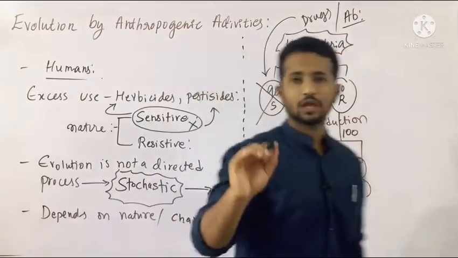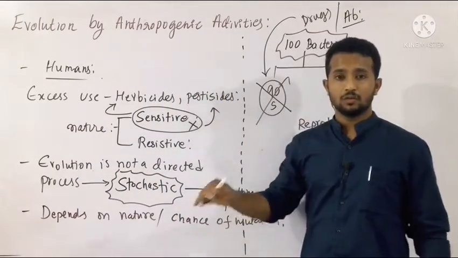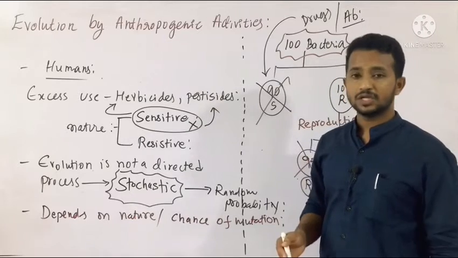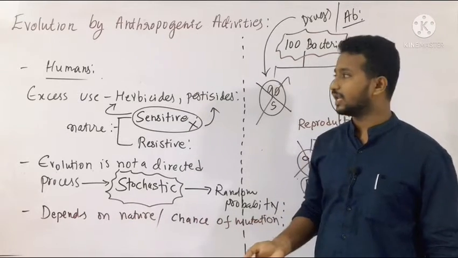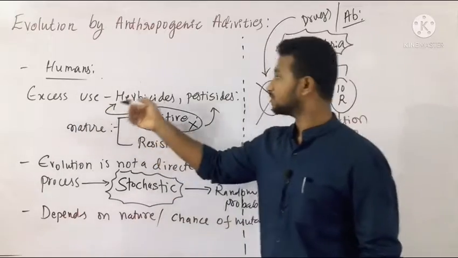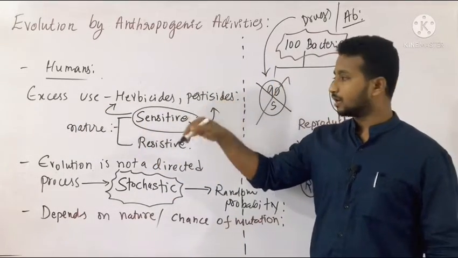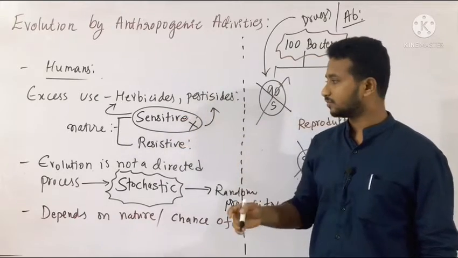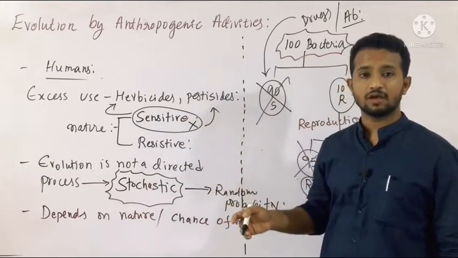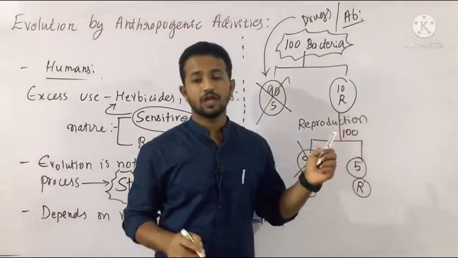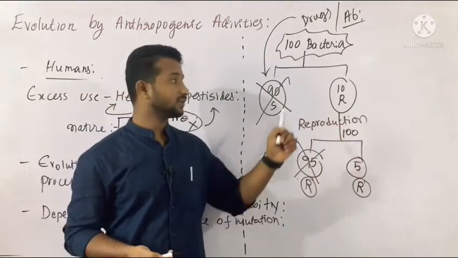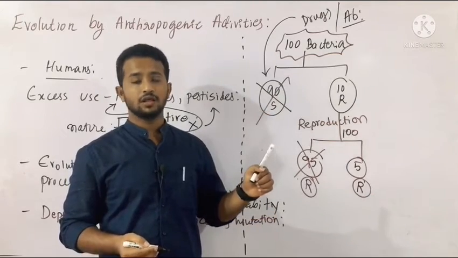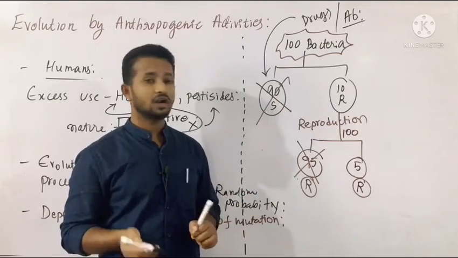I'll give you a very quick recap of the anthropogenic activities. Man-made activities are responsible for the formation of new varieties in the population of microorganisms or any other species. Excessive use of herbicides and pesticides destroys the sensitive ones in the population of any living organism. As a result, the resistant ones survive. It is also true for microbes, and antibiotics and drugs help in the selection of the resistant ones.